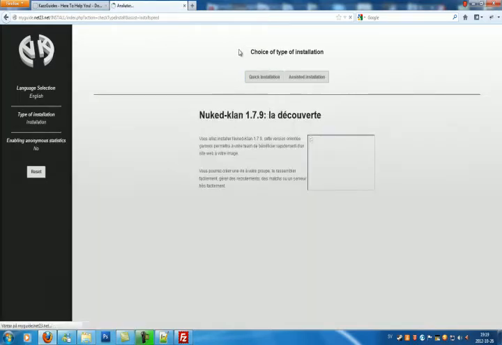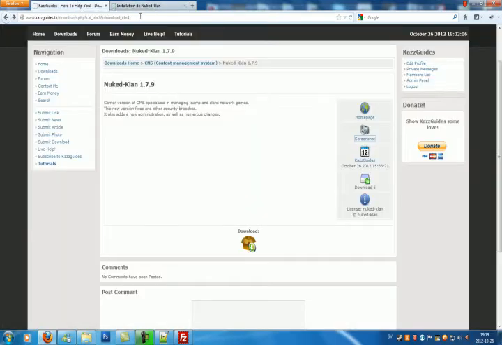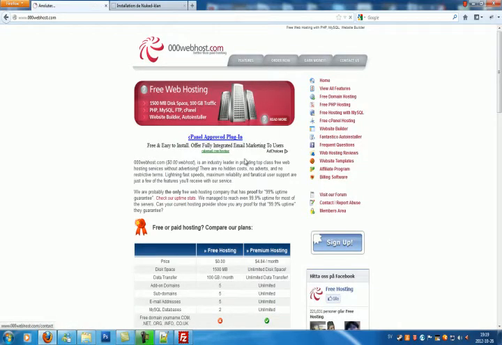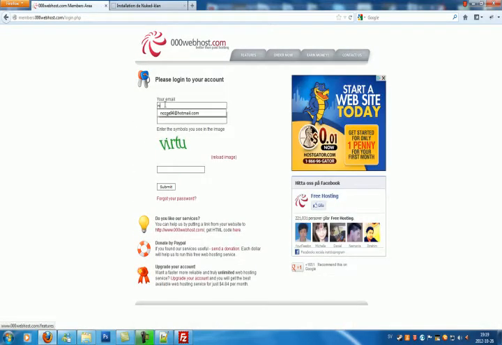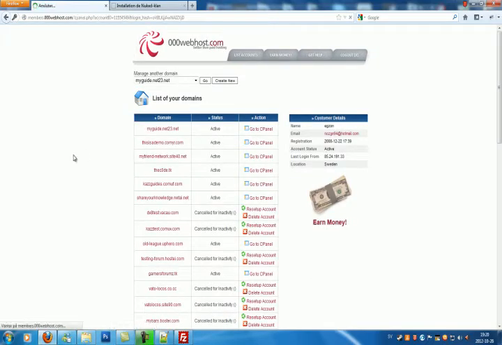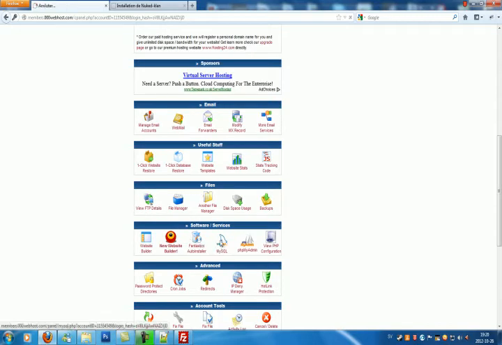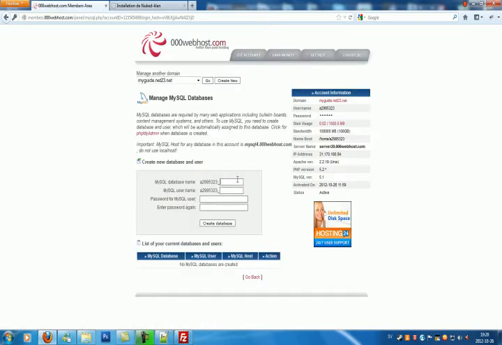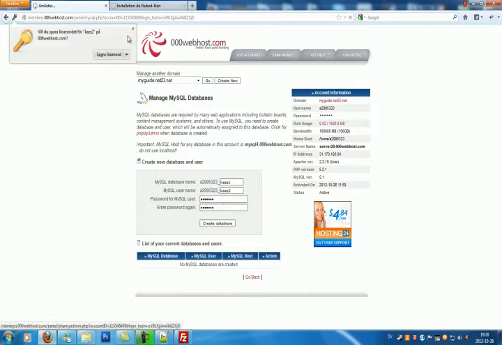Quick installation. Alright, go to your web host. Like I said, I'm using 000webhost, so I'm just going to log in here and create a database. There you go. Scroll down until you see this dolphin and then type in a database name, Kaz1, Kaz2, alright, and just a random password. Let's see if it works. Yes, alright.